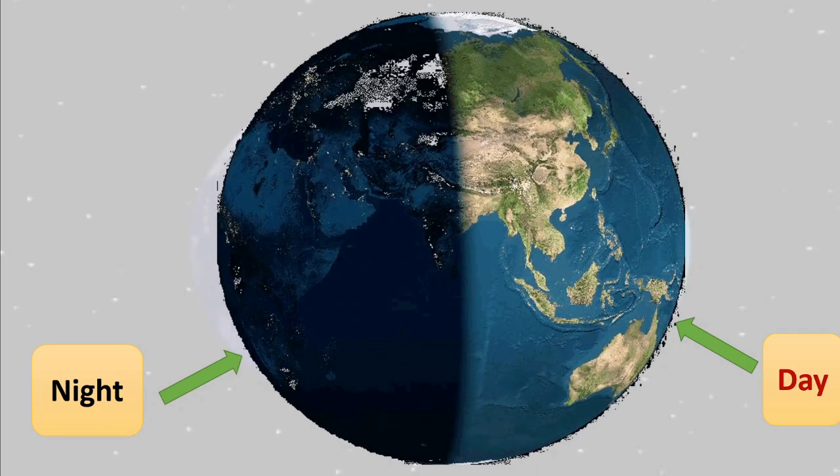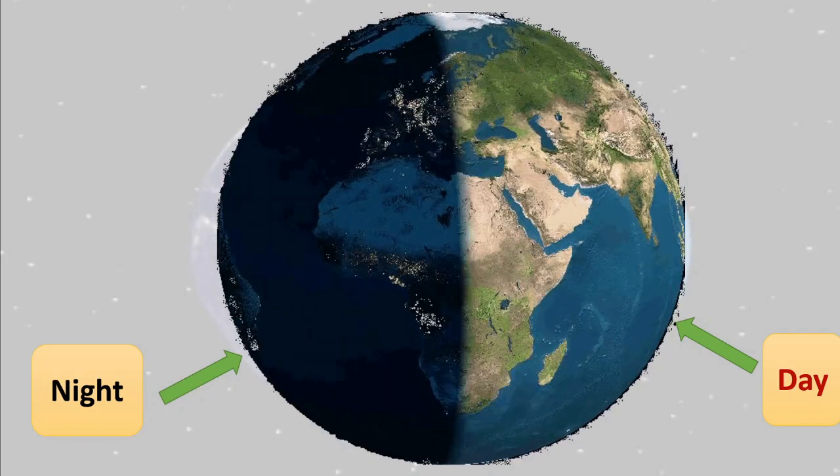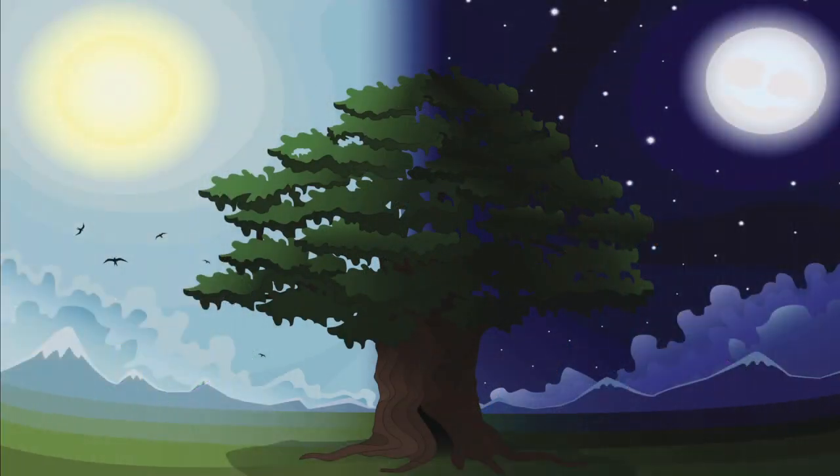Okay? You can see here this portion tells us about the daytime and this portion tells us about night time. In daytime, we can see the bright sun and we can see the bright light from the sun, correct? So we can see all the things clearly because of the bright light we get from the sun, right?